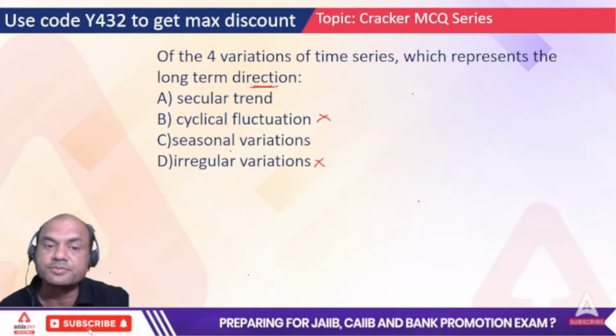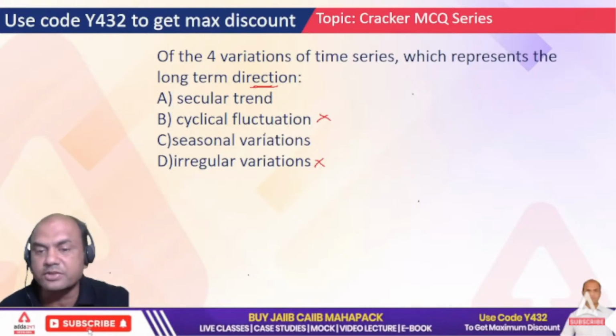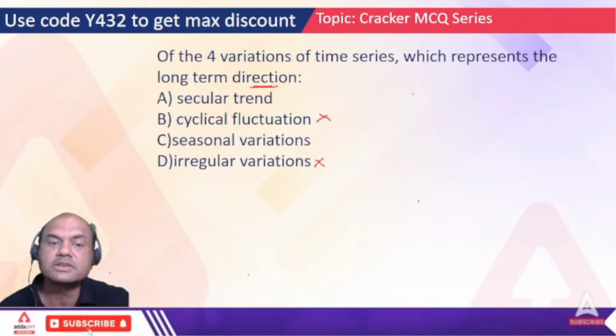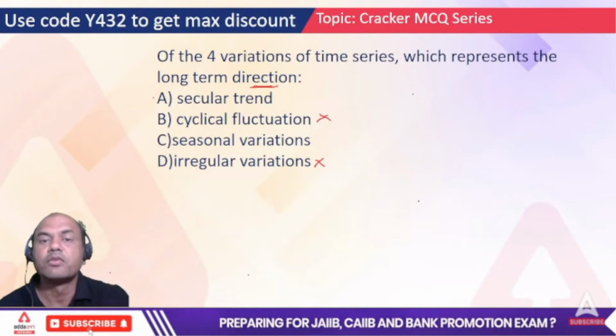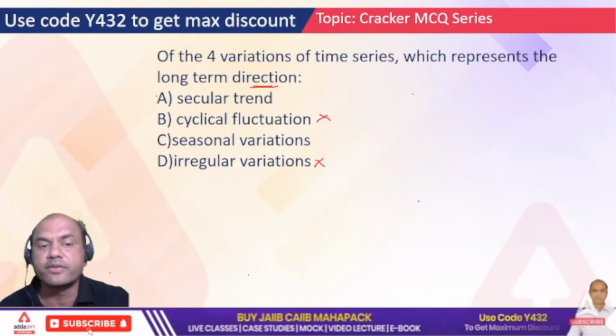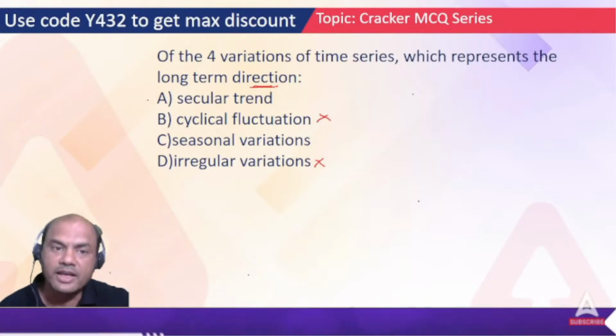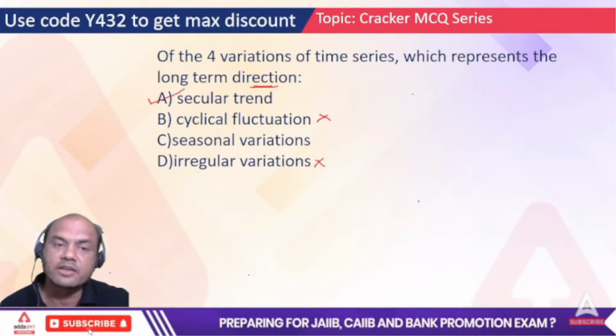It's a repetition. Who gives the direction? Just now we saw it. See this. Direction is given by what? Always. Type fast. What do you think is the correct answer? A or C? Yes, correct answer is A, secular trend. Okay.